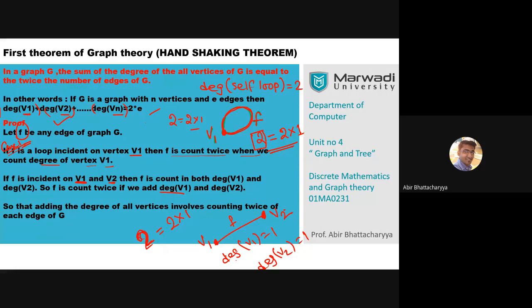That means we count the edge f twice, once for v1 and once for v2. That is the theorem. There are two cases only, case 1 and case 2. By applying these two cases, we can prove the theorem.